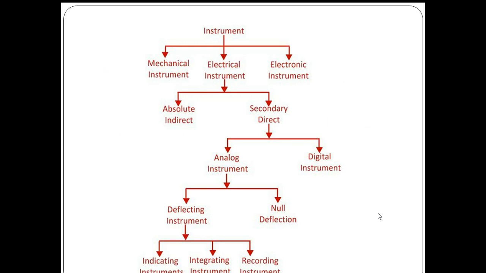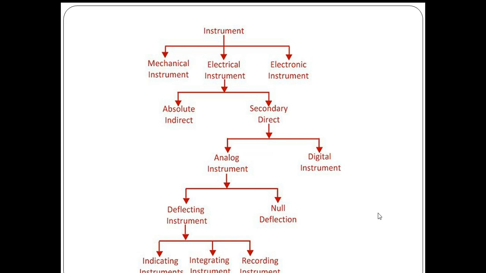Now we will see the classification. Mainly, the measuring instruments are classified into three types: mechanical instrument, electrical instrument, and electronic instrument. The instruments which measure physical quantities like length, width, velocity are called mechanical instruments.